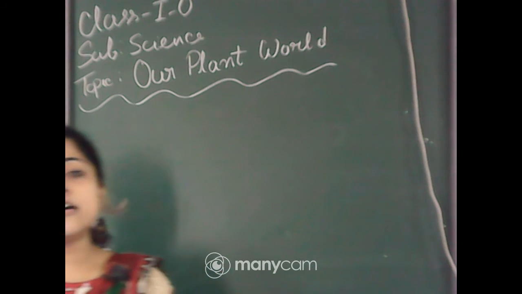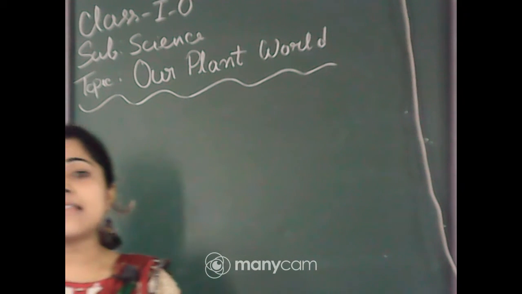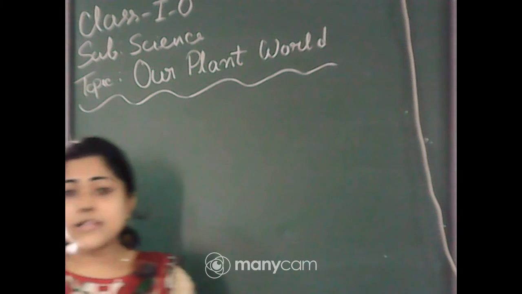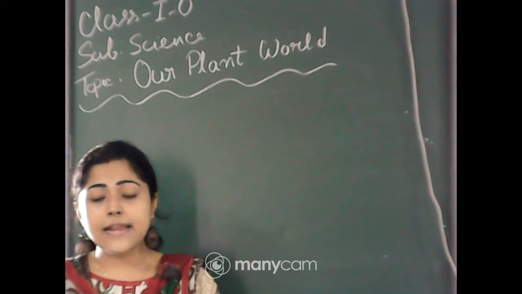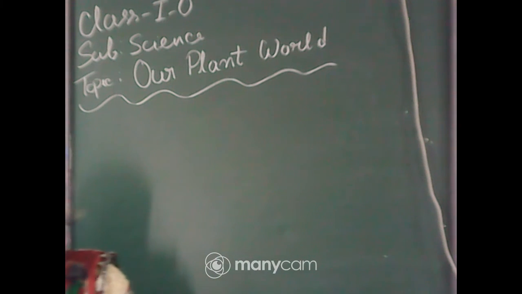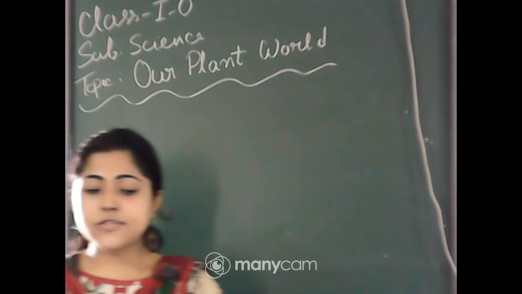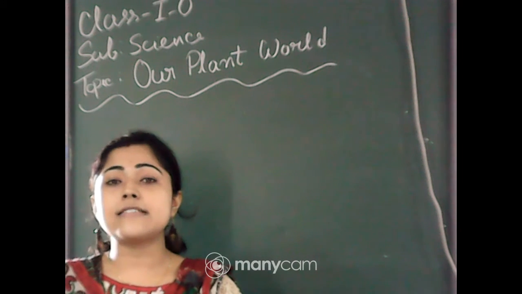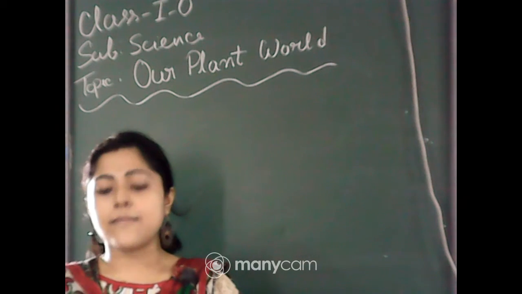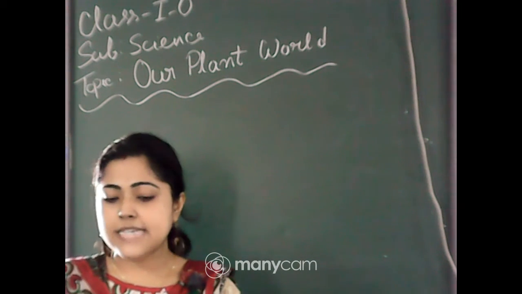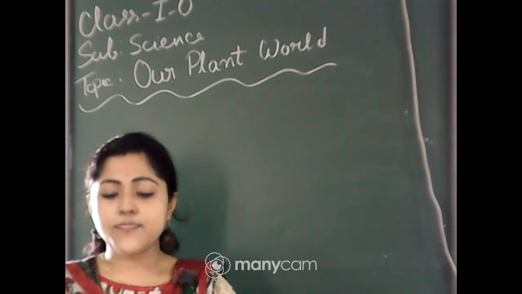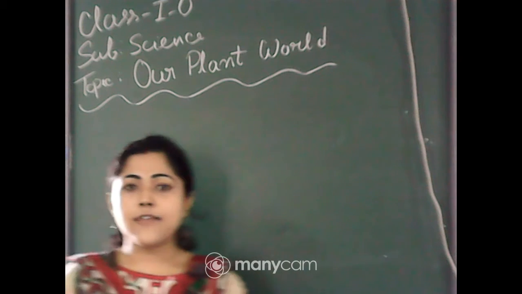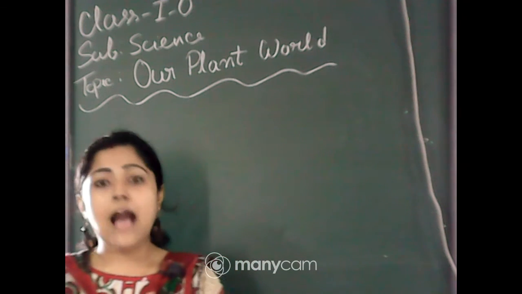As we already started, we already learned about big plants, and that is trees. Big plants are trees. And the examples of those trees you know, right? Banyan tree, mango tree, neem tree. We call them trees as they have the strong stem. They are very strong, you know. And the small plants are small in height.